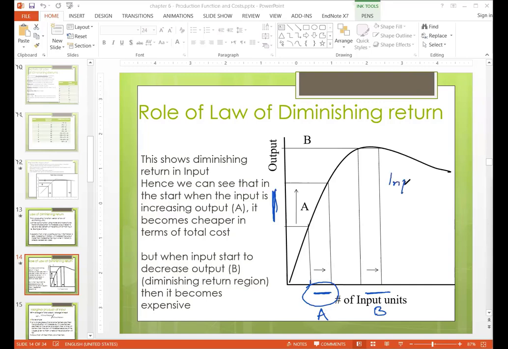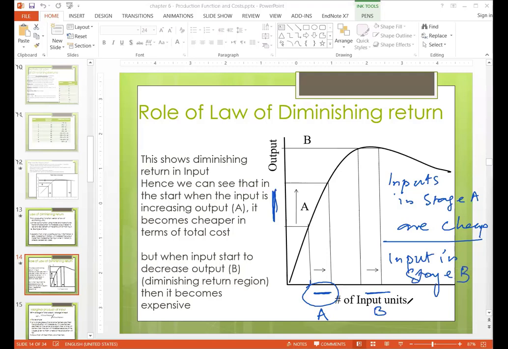So inputs in stage A are cheap as they are giving us more benefit. Even though wages are the same, this input is giving us more reward. But input in stage B is expensive. Why? Because it is not giving us any benefit. So it is talking about these things.